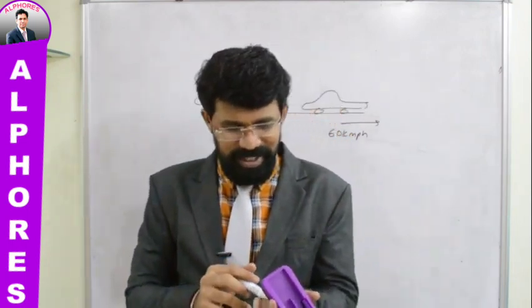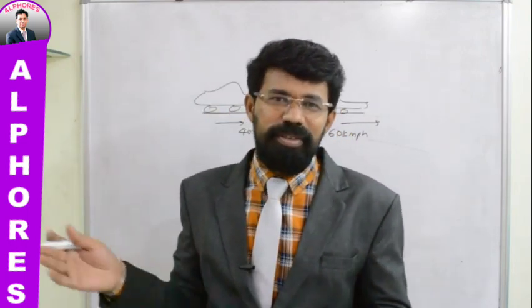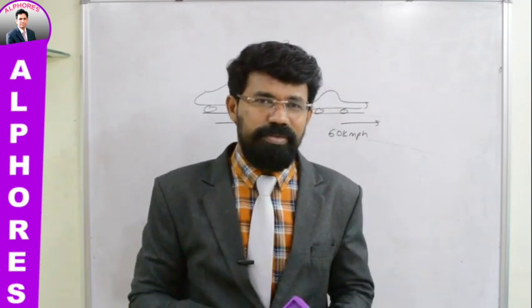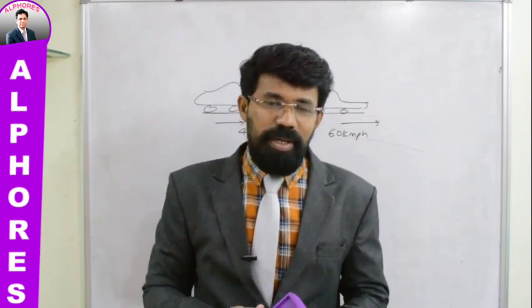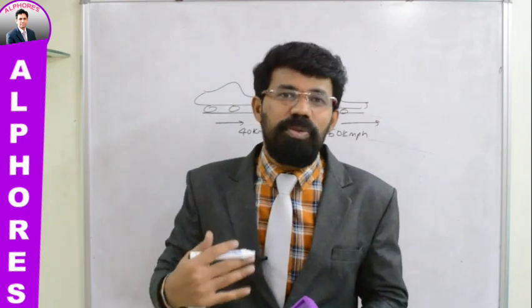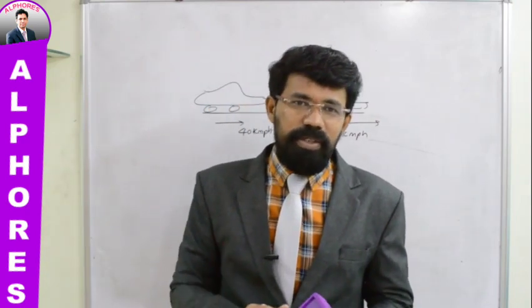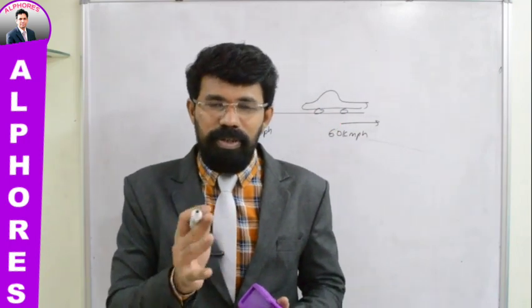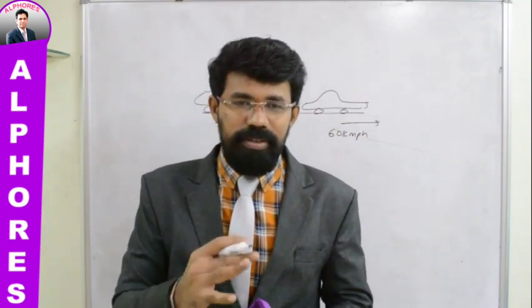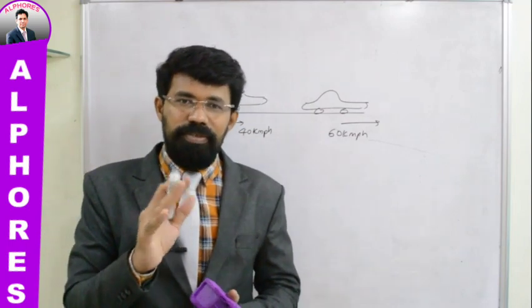But do you think practically they move? They don't move. They are fixed. In fact, you are moving away from them, isn't it? So when you observe things from different points of reference, you see things differently.